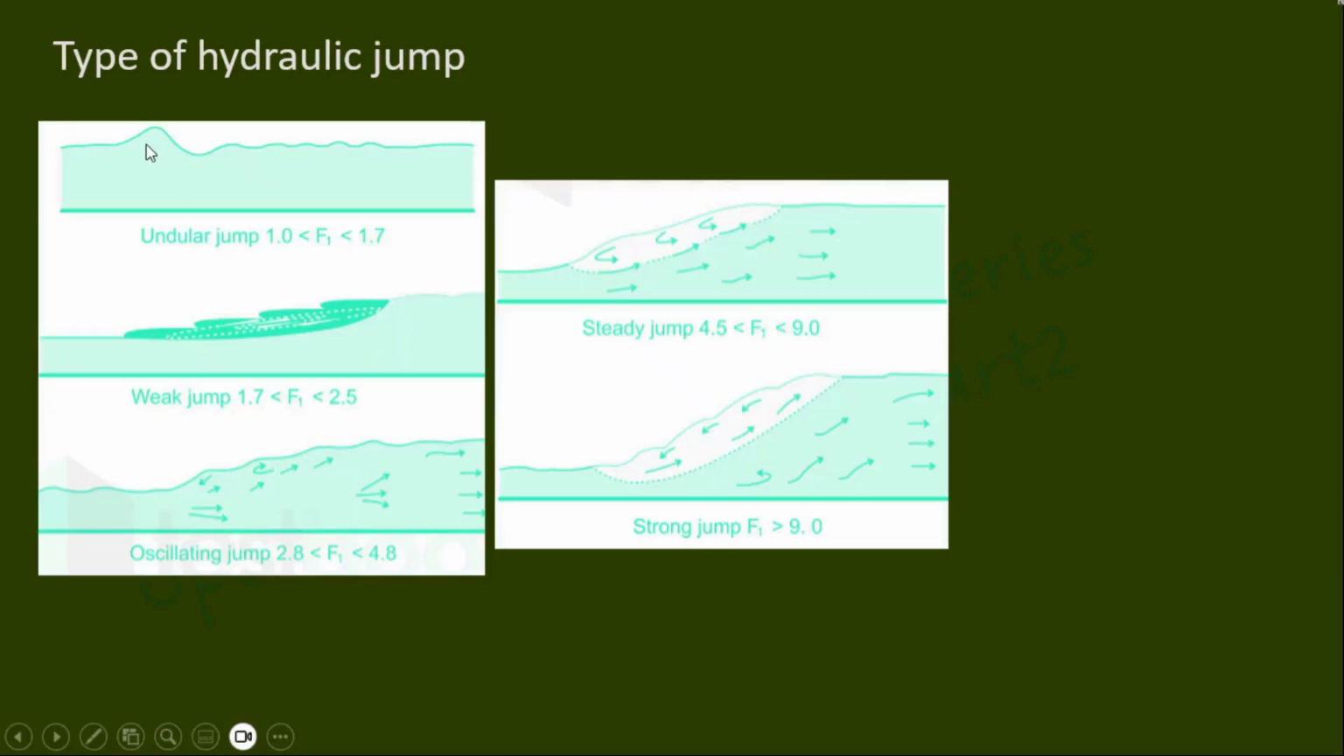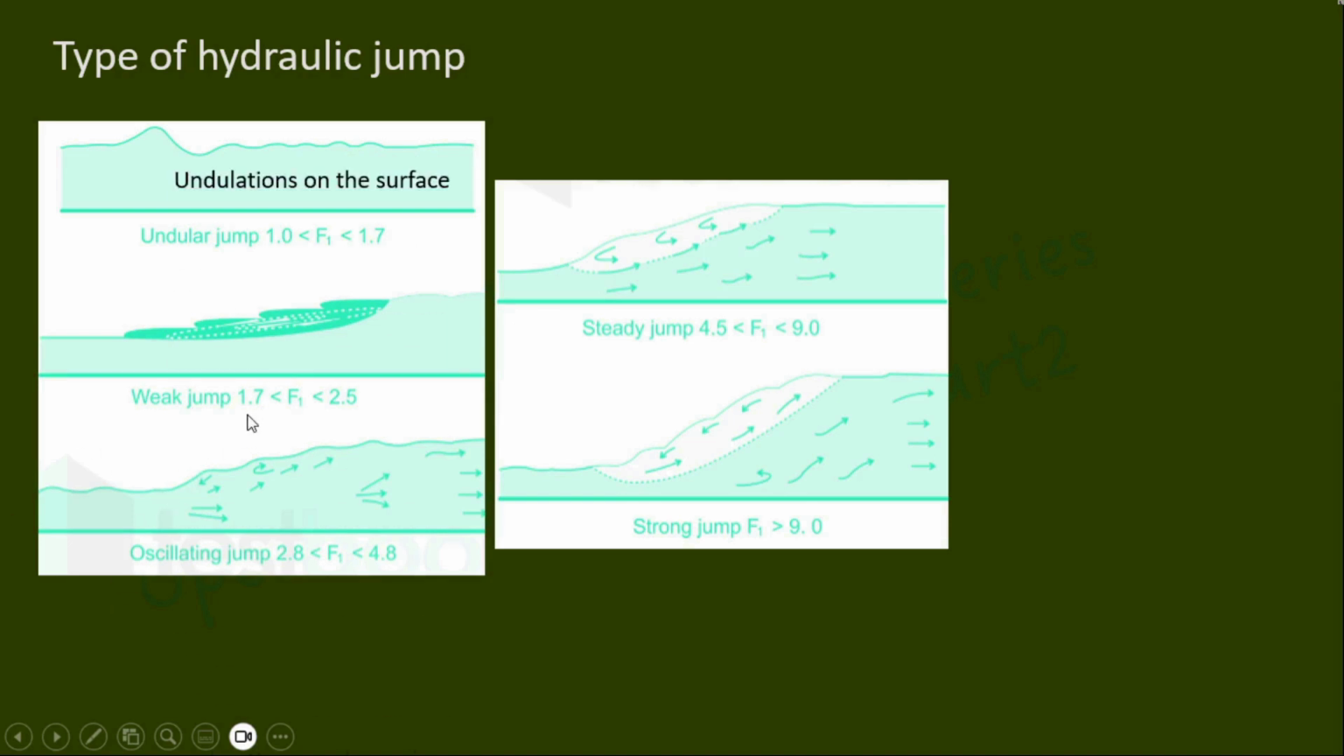Depending upon the magnitude of the Froude number of approach flow, the hydraulic jump in the rectangular channel is classified into 5 categories. The first one is undular jump. When the approach flow Froude number is between 1 to 1.7, undular jump is formed. One of the characteristics of undular jump is the liquid surface shows undulations of gradually decreasing size.